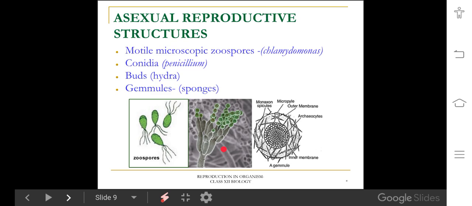Example, Penicillium. The motile structure allows for movement. They show independent movement. Okay, and the last picture is the gemmules, internal buds in sponges.